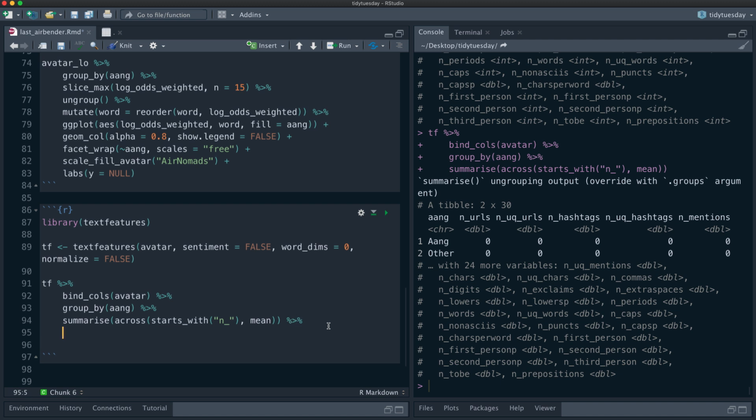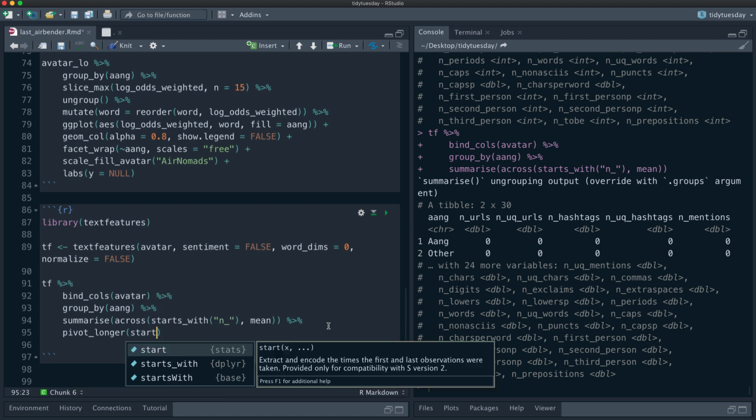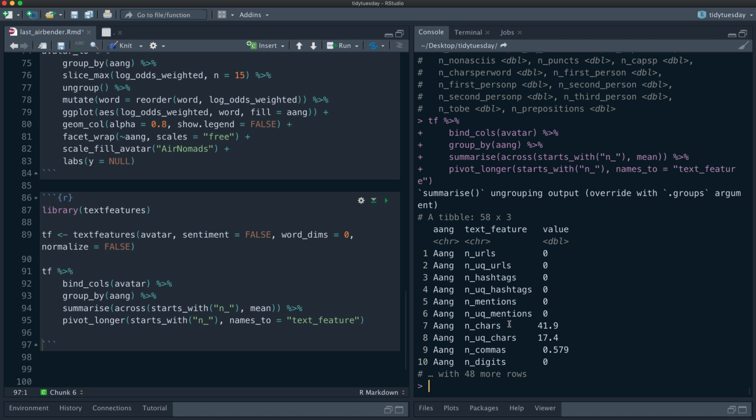That was great. Now this is wide, so let's make it tidy, narrow, with pivot longer. We're going to pivot, again, those that start with n underscore, and let's say names to, and let's call that text feature. So we can see here, this is all Aang.